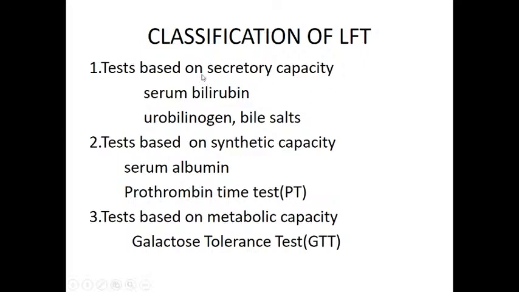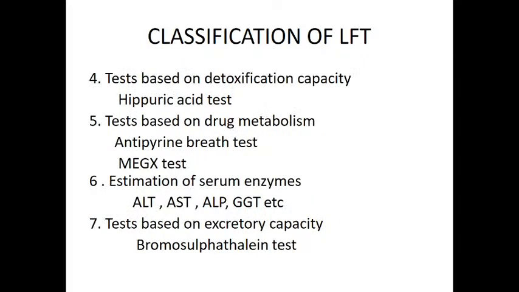So there are a few tests which will assess the secretory capacity of the liver, that is estimation of the serum bilirubin, urobilinogen and bile salts in the urine, and synthetic capacity can be assessed by estimation of serum albumin and prothrombin time test. Next, metabolic capacity can be assessed by which test? Galactose tolerance test. And detoxification capacity can be assessed by the hippuric acid test.